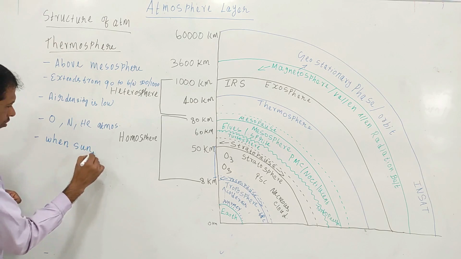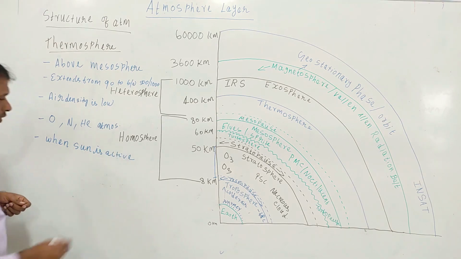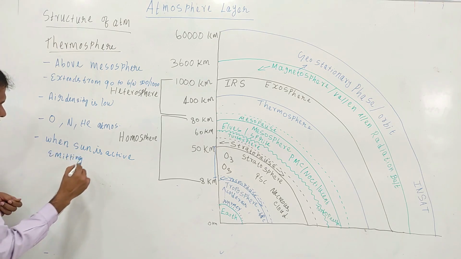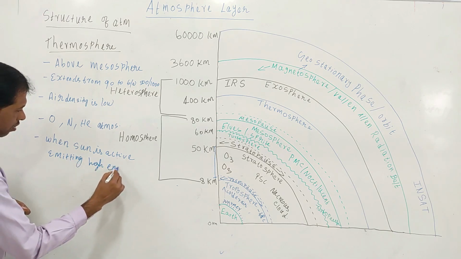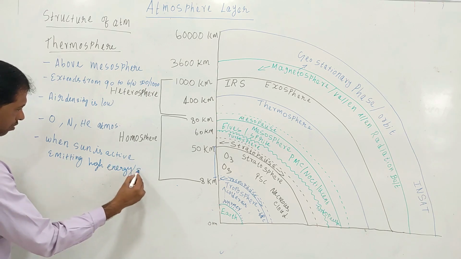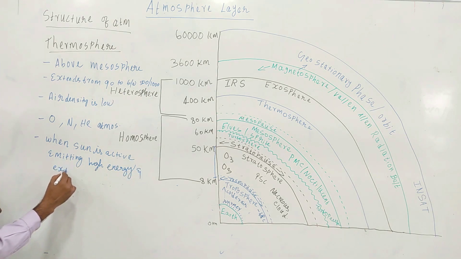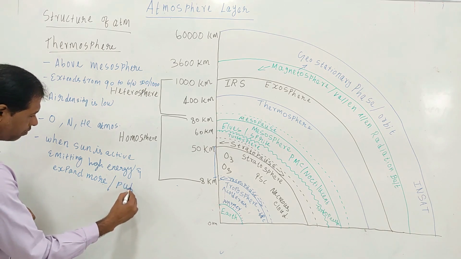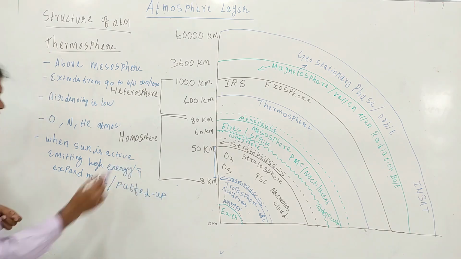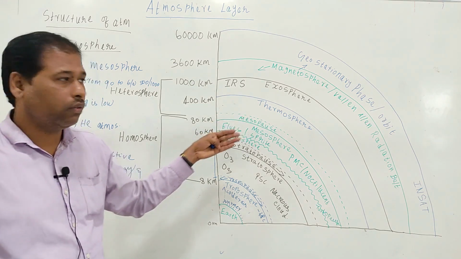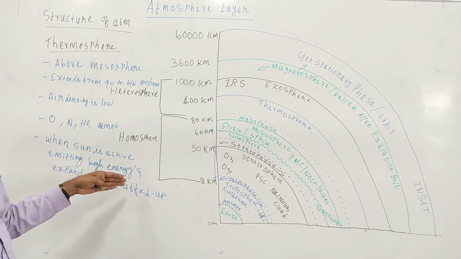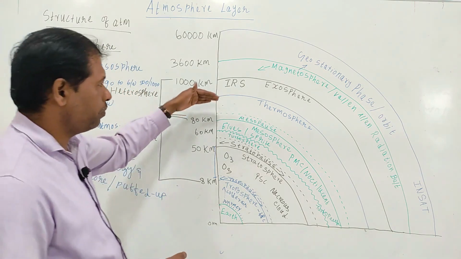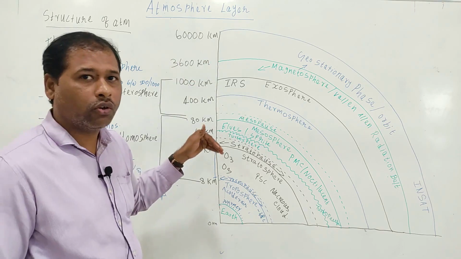When the sun is very active, emitting more energy, the thermosphere becomes hotter, and that's why the thermosphere altitude increases by several kilometers.